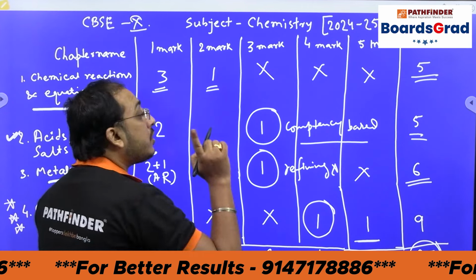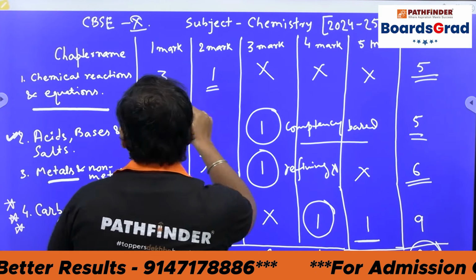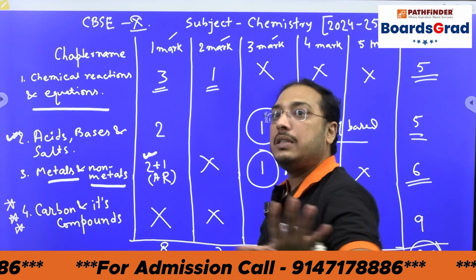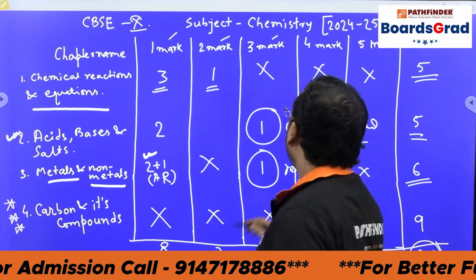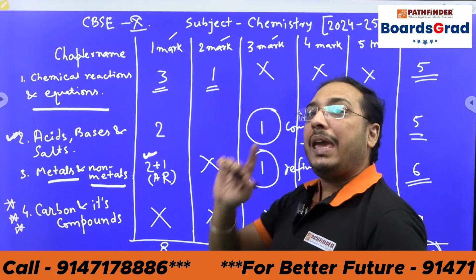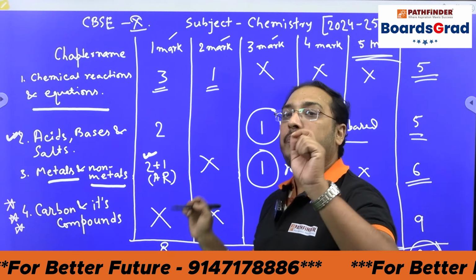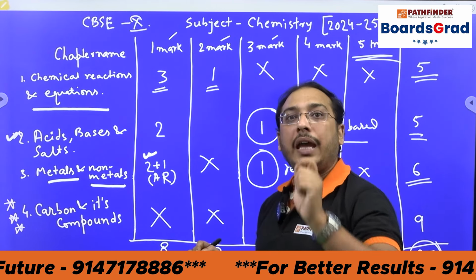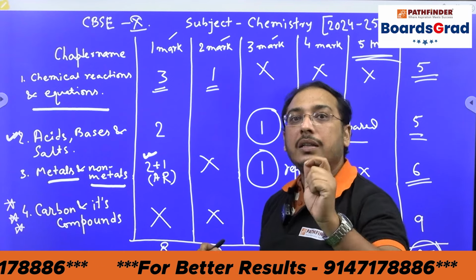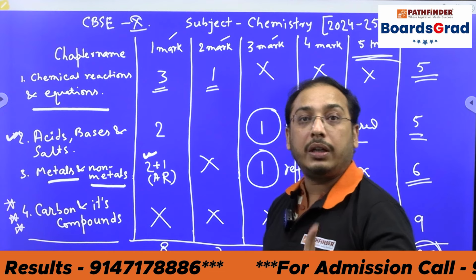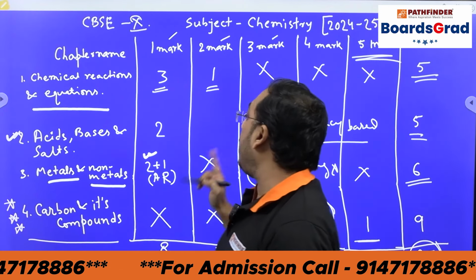Now, scoring marks from these segments, the 1 mark, 2 marks and 3 marks, is very easy. Students mainly make mistakes in their 5 marks type questions because they don't practice the chemical reactions from the carbon and its compounds part. This is very important. Number 1. Number 2, please remember one thing.